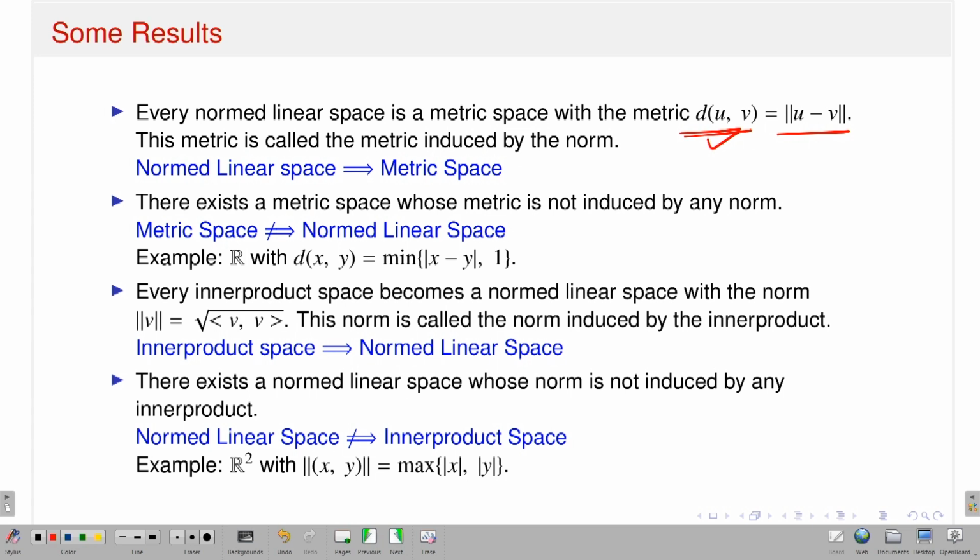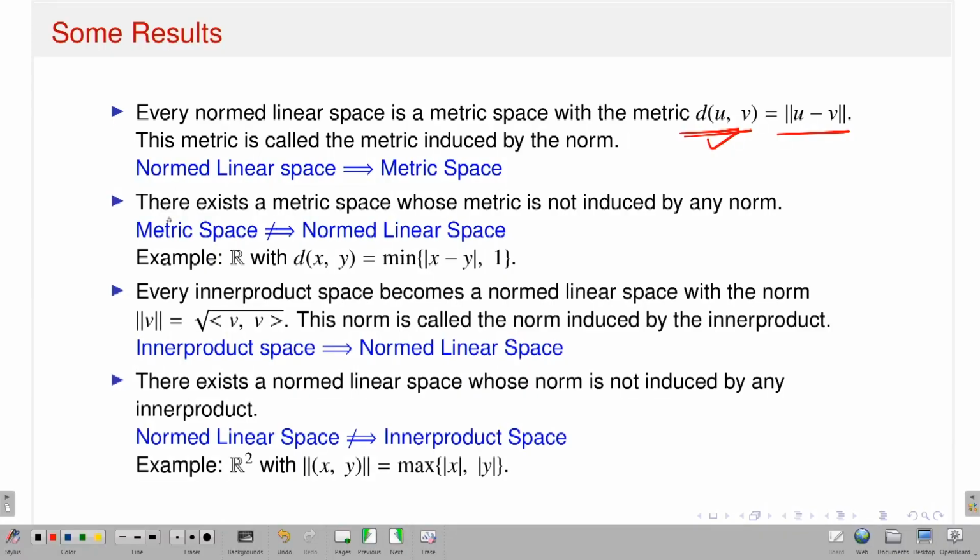But the converse is not true. What does it mean? It means I have an example of a metric space (X, d) where the metric cannot be induced from any norm on that space. That is all. There exists a metric space whose metric is not induced by a norm. So a metric space does not imply it is a normed linear space. That is, I can have a metric space whose metric cannot be induced by any norm on X.